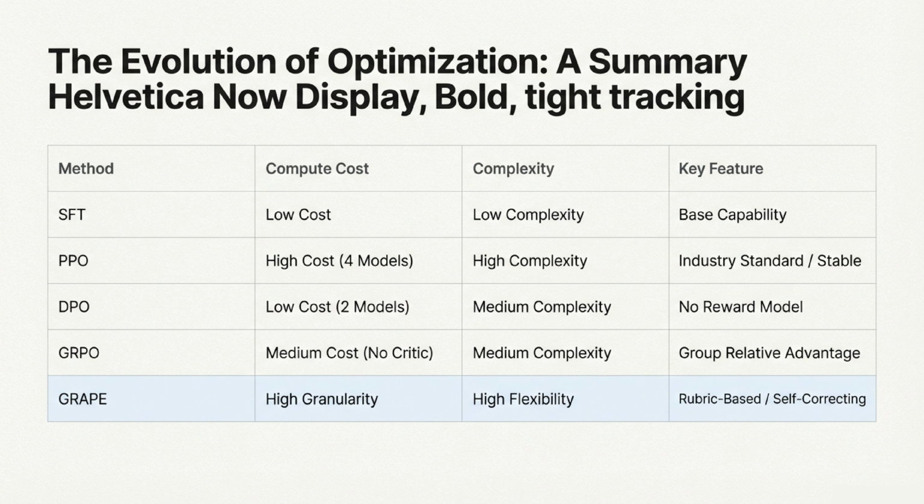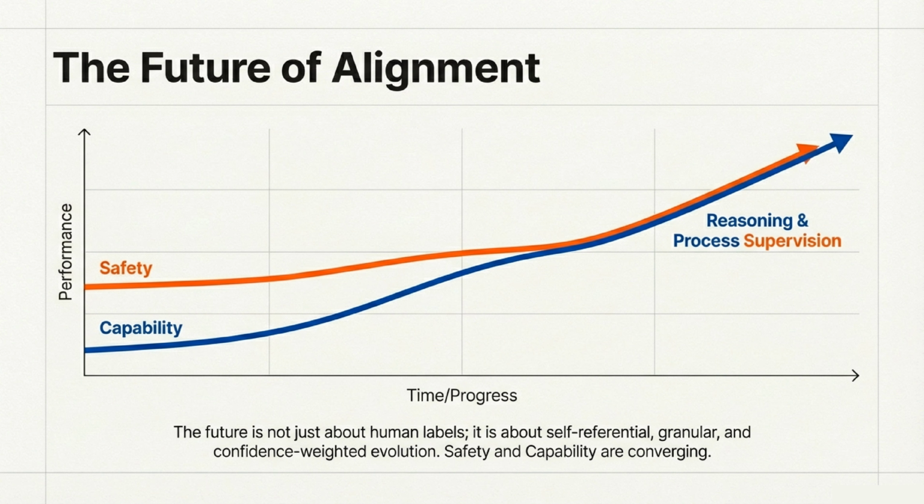Looking ahead, the future of alignment isn't just about human labels. It is about self-referential, granular, and confidence-weighted evolution. As we shift toward reasoning and process supervision, we are seeing the historical trade-off between safety and capability begin to converge. By teaching models to reason better step by step, we inherently make them safer and more capable simultaneously.